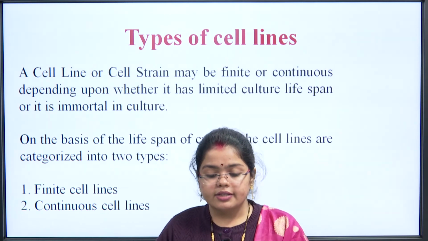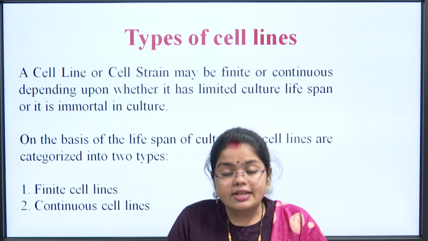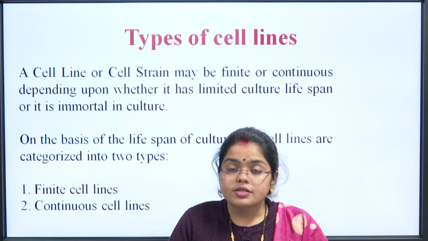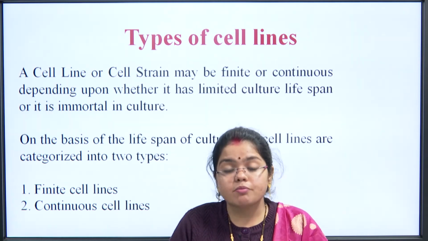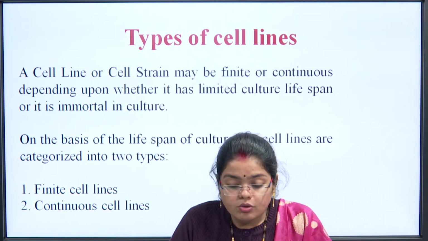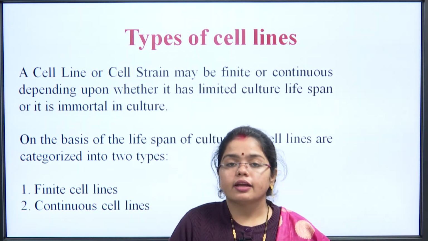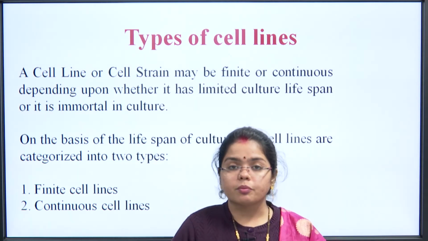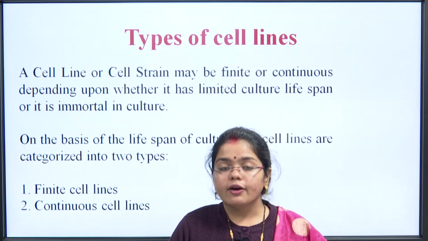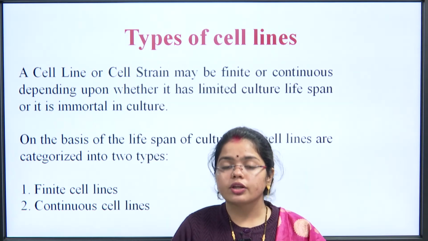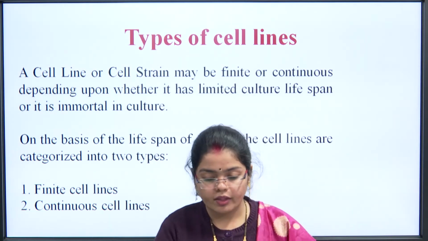Coming to the next cell line, these are the types of cell lines. A cell line or cell strain may be finite or continuous, depending upon whether it has a limited culture lifespan or is immortal in culture. Depending upon the lifespan of the culture, if it is limited up to some duration or some divisions, after that it will senesce or die out, that means it is finite. If senescence is not there, that means the cell lines are continuous.